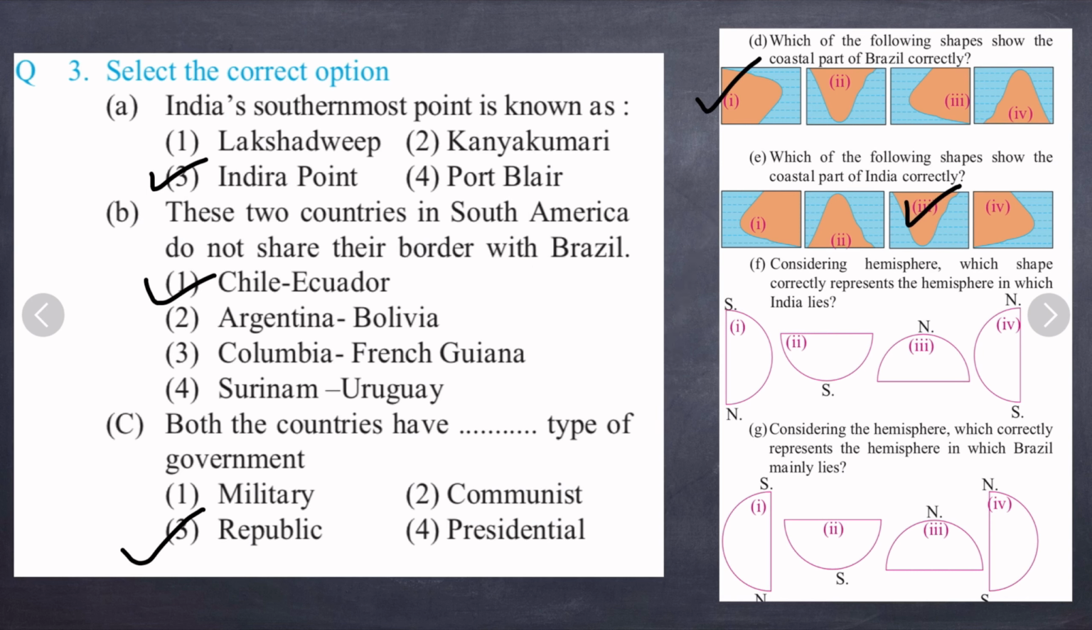Next, considering hemisphere, which shape correctly represents the hemisphere in which India lies? So India, we know it lies in the northern hemisphere. Next, which correctly represents the hemisphere in which Brazil lies? Brazil lies mainly, over here you can see the word mainly. So mainly Brazil lies in the southern hemisphere. Okay, so this was the exercise.